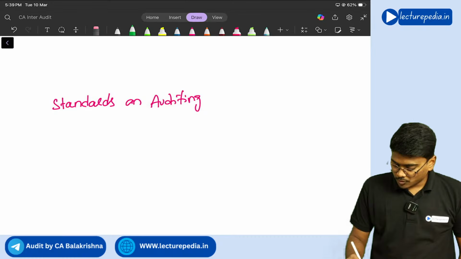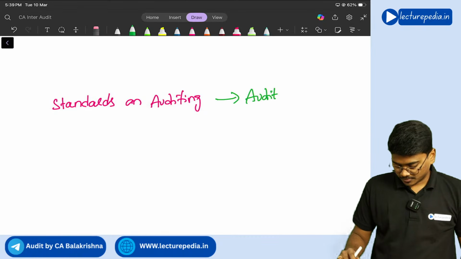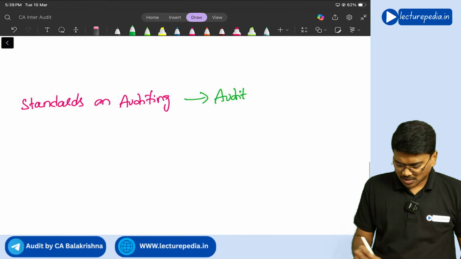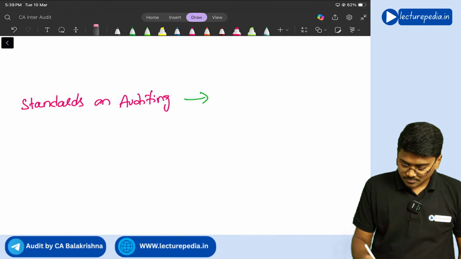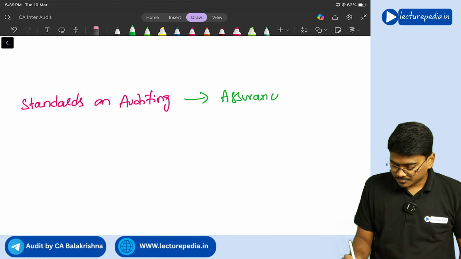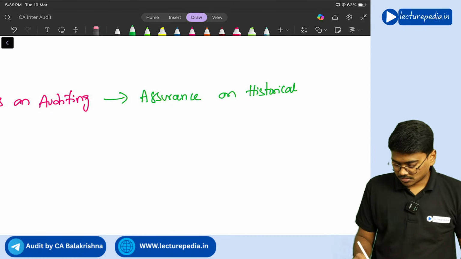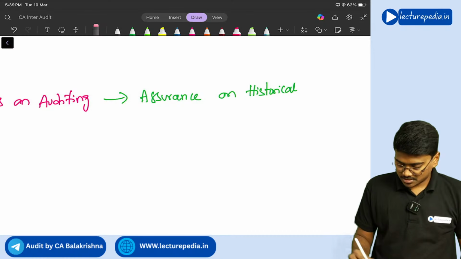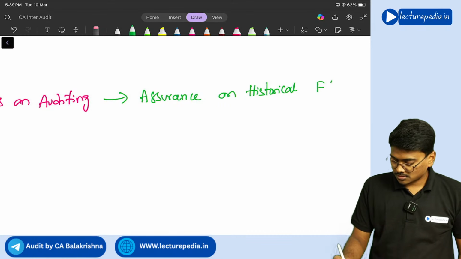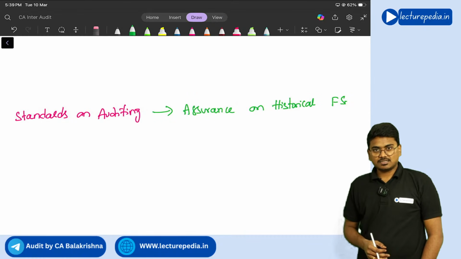So, if you wanted to provide assurance on historical financial statements, you will apply standards on auditing, right?